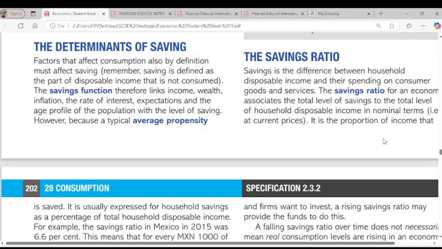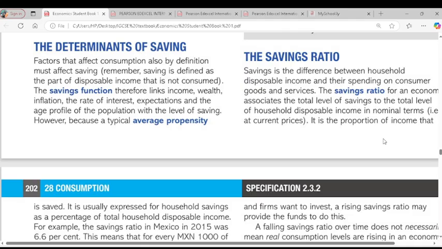So saving function, I wrote, refers to the standard equation of saving which defines the relationship between savings and income, where the saving value can be derived at the level of their income. So it means we won't talk about saving without generating income. That means we have to generate income before we talk about saving. That is the point there. Another function I wrote about saving is the functional relationship between saving and national income. They could ask in the exam, what is saving function? You can simply say it is a functional relationship between saving and the national income.